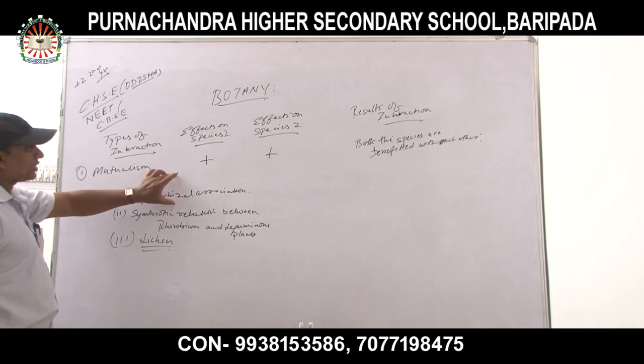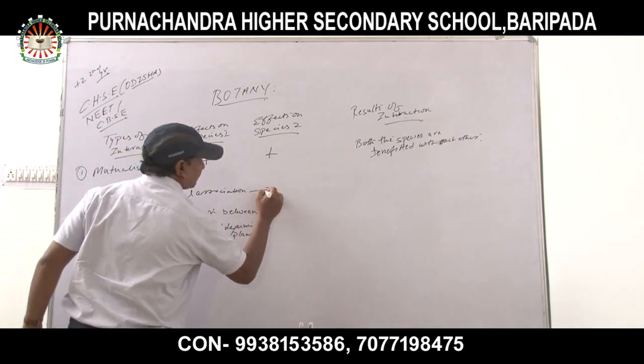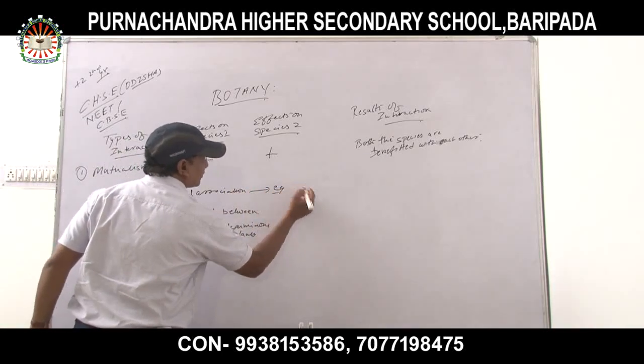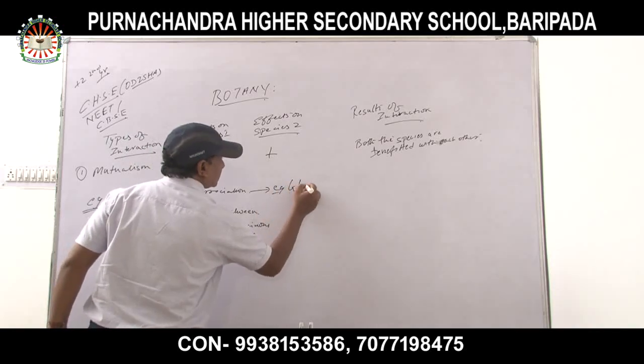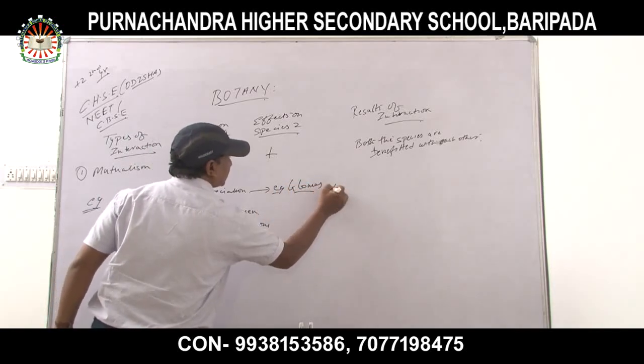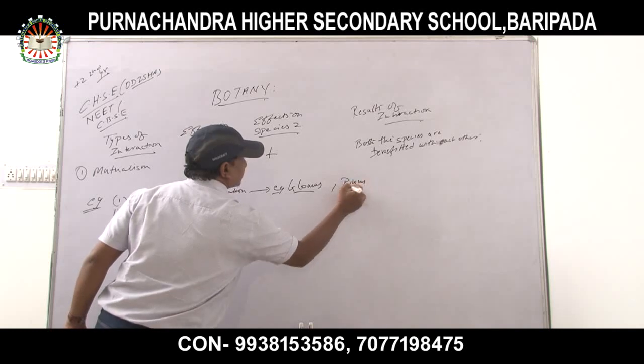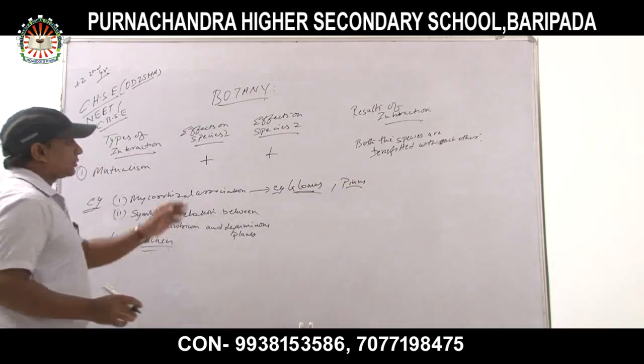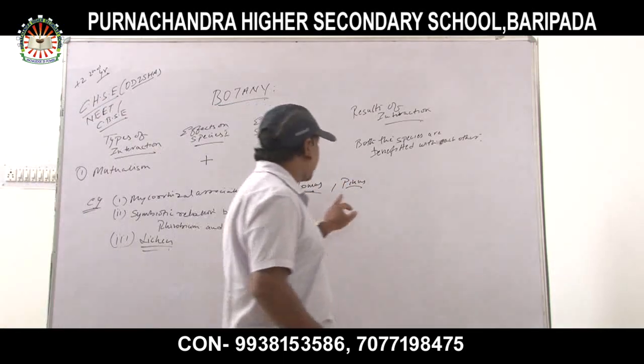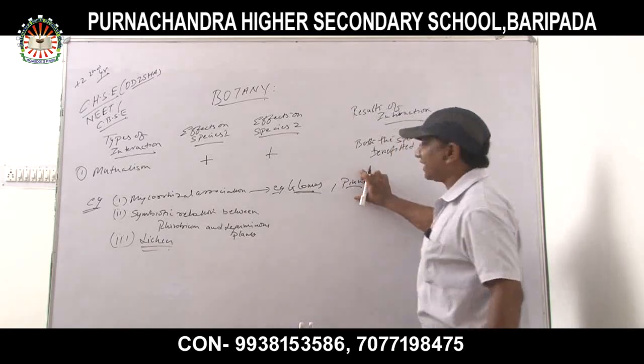In the case of mycorrhizal associations, two species are required. One is glomus, the name of a fungus, and the other is a tree, pinus. It is not an angiospermic plant.